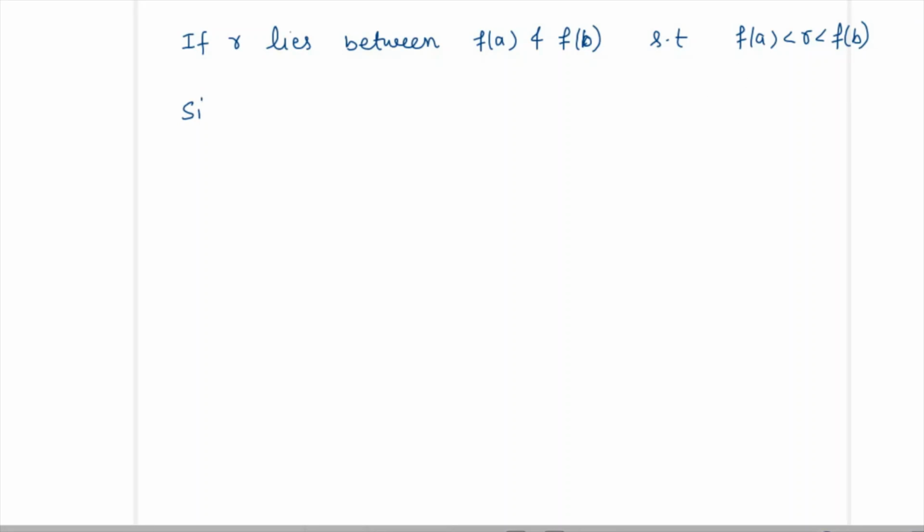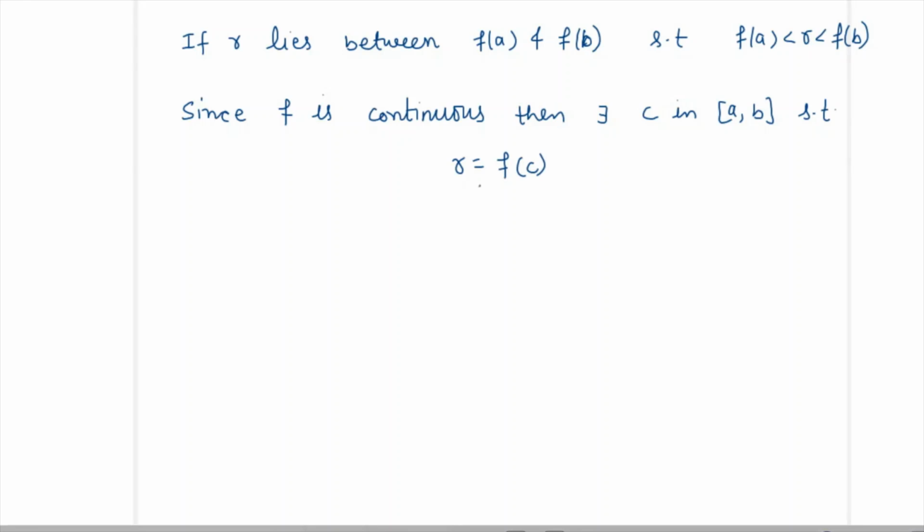And also f is a continuous function. Since f is continuous, then there exists c in [a, b] such that this number r, which lies between f of a and f of b, will look like f of c. So this proves the result.